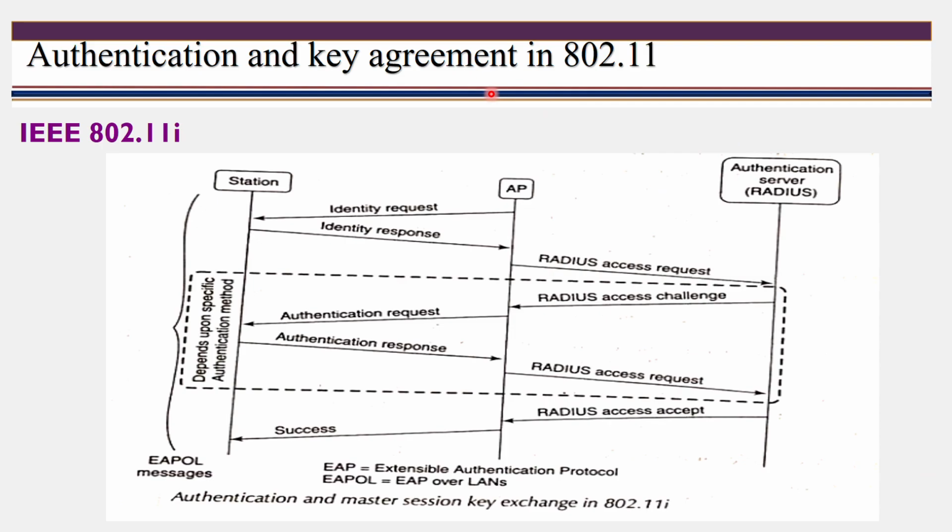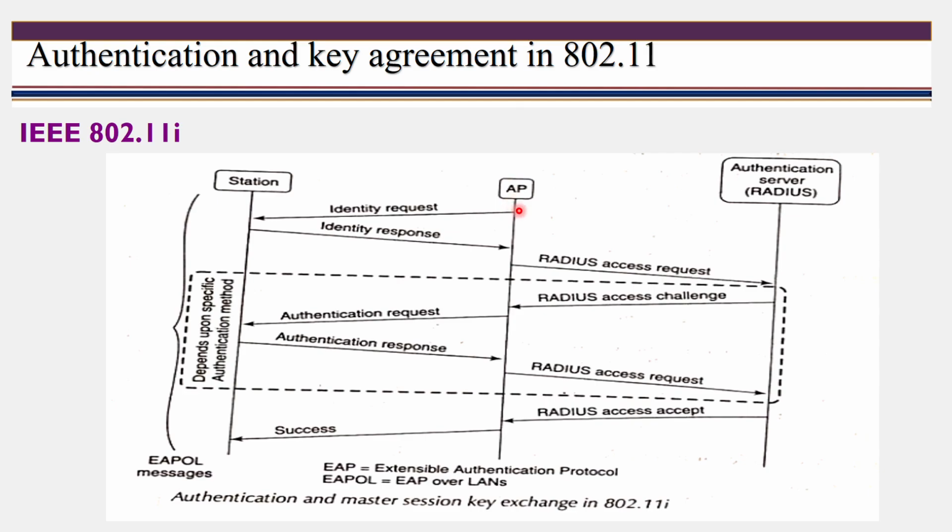To overcome that problem, we use authentication and key agreement in the IEEE 802.11i standard. What is that? Let's see. Same thing: this is your station, access point, and this is your authentication server. This part is wired and this part is wireless. First, initialization is done by the access point only.